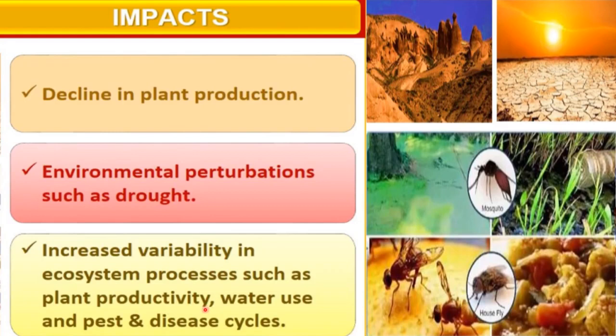There will be variation in plant productivity, and also some pest and disease cycles will be affected, and it will affect the human race also. If there are more disease-causing organisms around us, that will affect us also. So all these are impacts of loss of biodiversity.